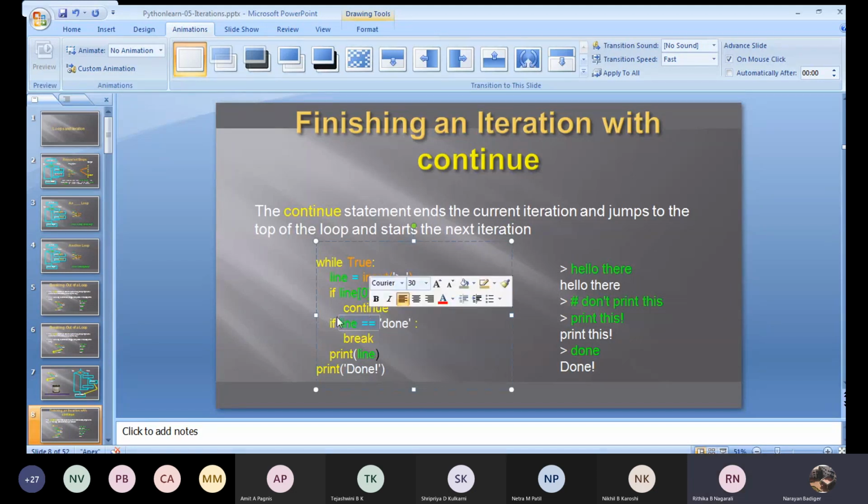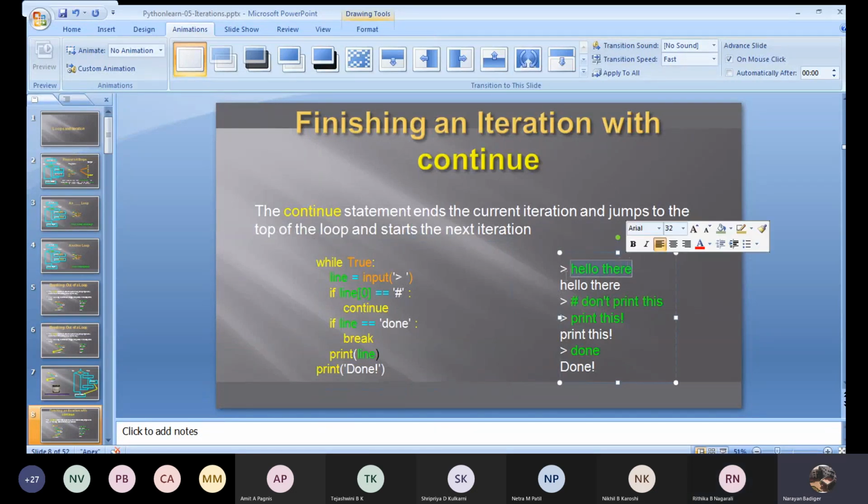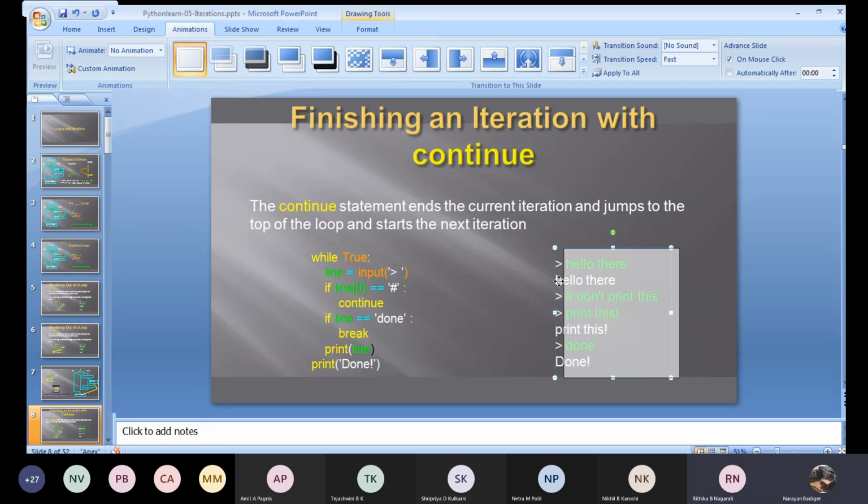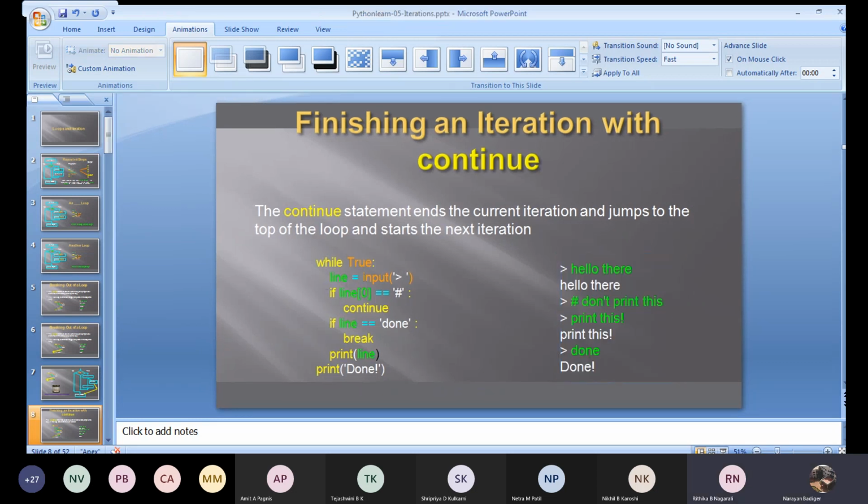Skip. Whether it is equal to done? No. Correct? It comes out and prints. What it prints? What I have entered, hello there. What I have entered, the same thing will be printed. Next, now I will give input as hash.